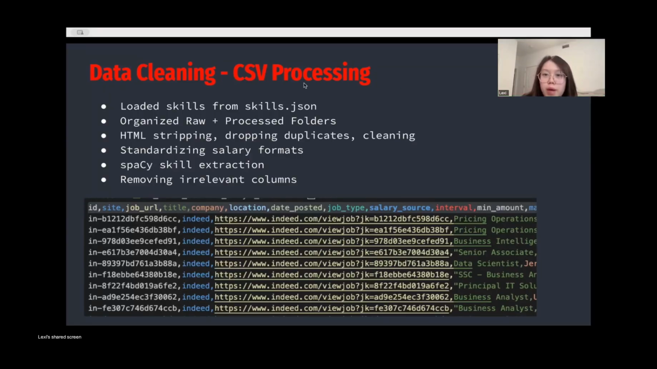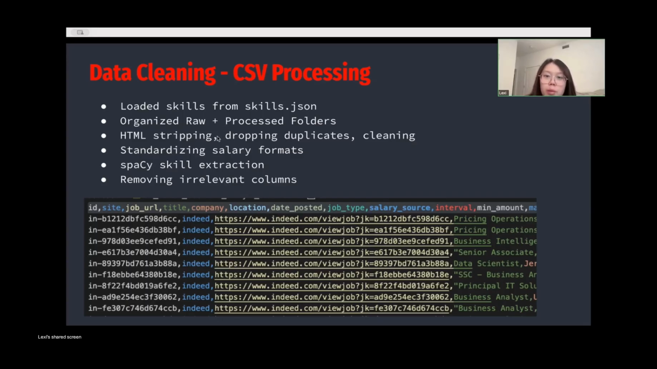So this slide summarizes our data cleaning process for the CSV job dataset. First, we loaded our skills list from the skills JSON file, which served as a keyword dictionary for identifying technical skills inside job descriptions. Next, we organized our workflow by separating the data into raw and processed folders. All original CSV files collected from JobSpy were kept unchanged in the raw folder, while the cleaned versions were saved into the processed folder for analysis.